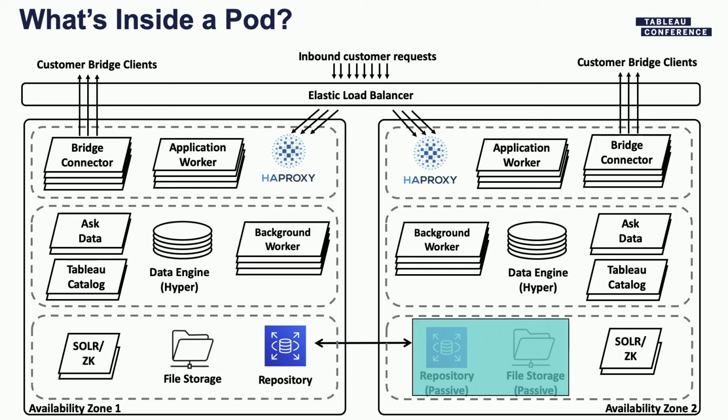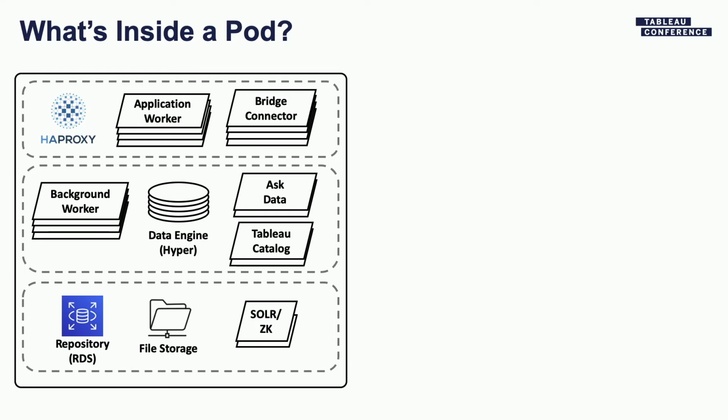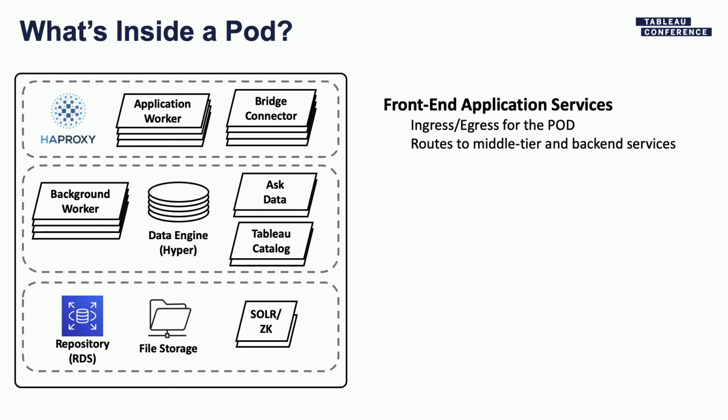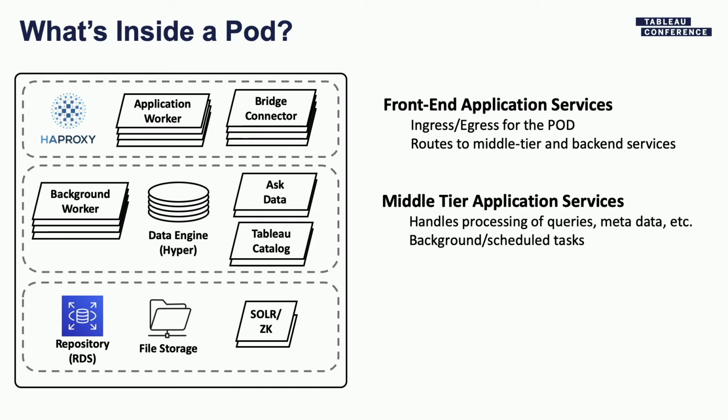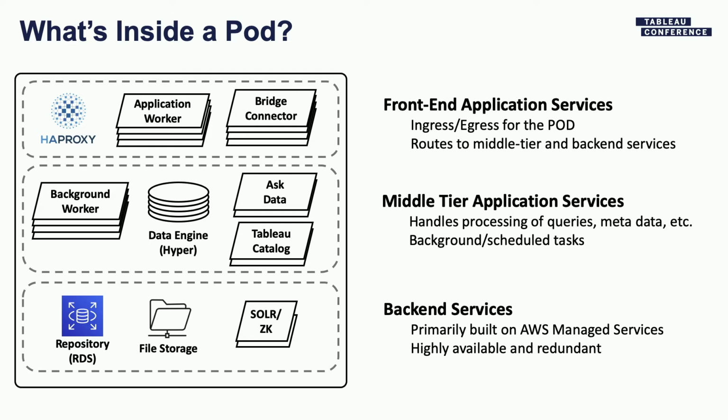Yeah. All right. So now I'm going to zoom into one of the AZs because they're mirrors of each other. Then we'll talk about how we've divided up the services inside that pod. There are 3 layers that I'll talk about. So the first one is our front-end application services. They handle all the ingress and egress for the pod. Next is our middle tier services. They handle all of the heavy lifting of the processing of the queries, as well as any of our background or scheduled tasks. And then finally, the backend services. They really hold all our persistent data, as well as their management and infrastructure layer.